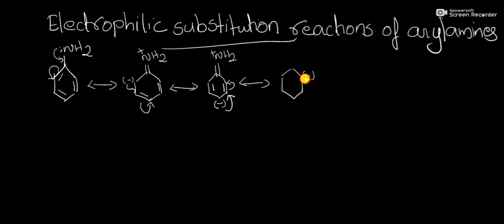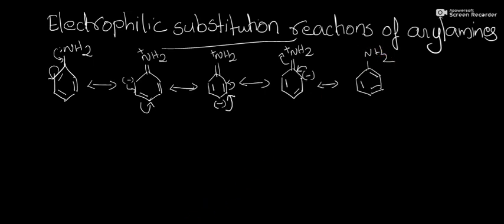Here negative charge is present on this carbon and double bonds here and here. These are the resonance structures of aniline. Again another resonance structure regains its previous structure, that is C6H5NH2.